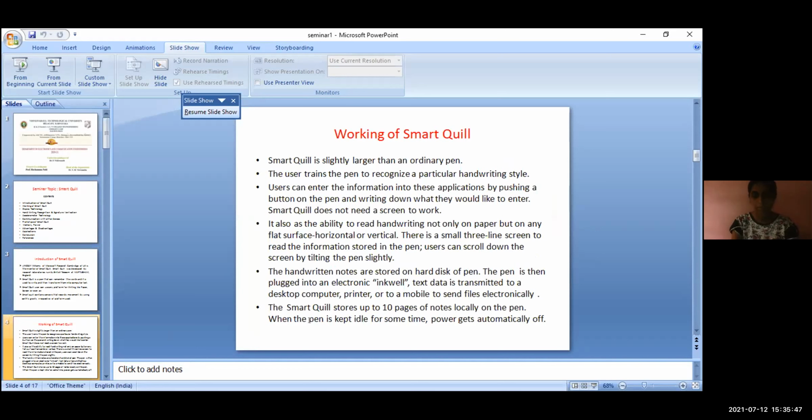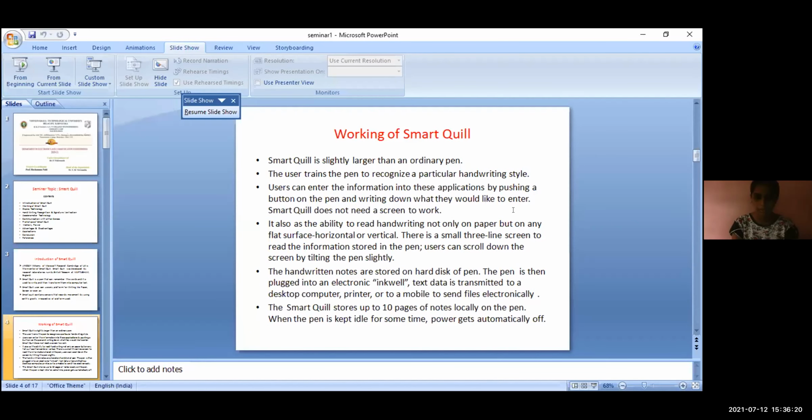Working of Smart Quill. Smart Quill is slightly larger than the ordinary pen. The user trains the pen to recognize a particular handwriting style. The user can enter the information into the application by pushing a button on the pen and writing down what they would like to enter. Smart Quill does not need a screen to work. It also has the ability to read handwriting not only on paper but on any flat surface, horizontal or vertical. There is a small 3-line screen to read the information stored in the pen.